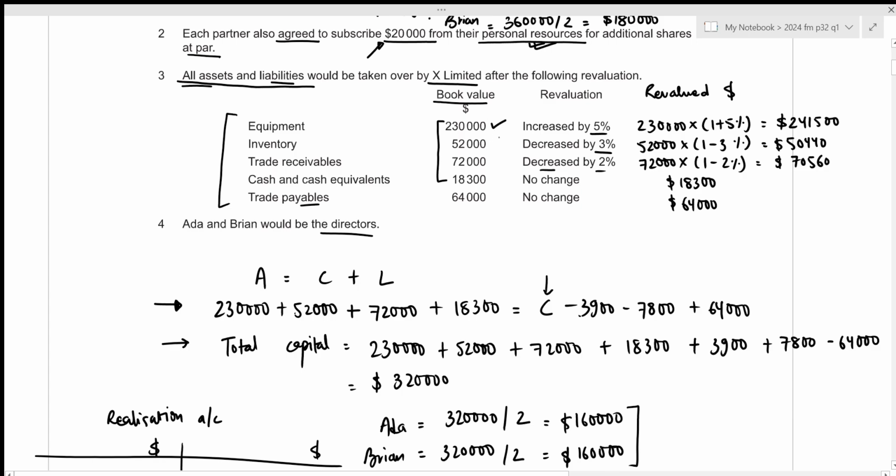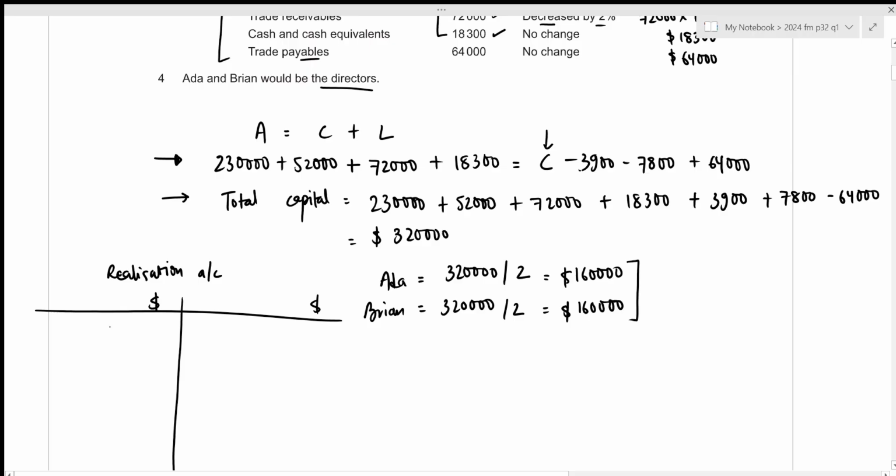So 230,000, 52,000, 72,000 and 18,300. Then we need to enter the liability on the credit side at its book value, so 64,000.